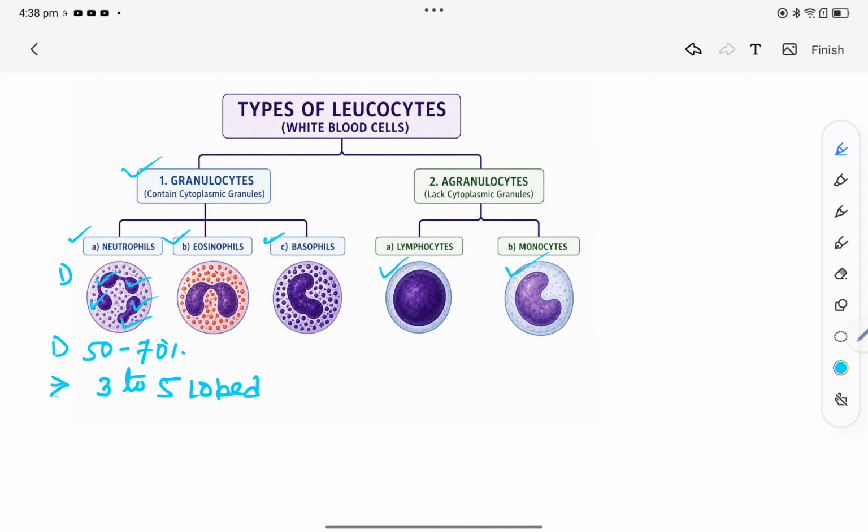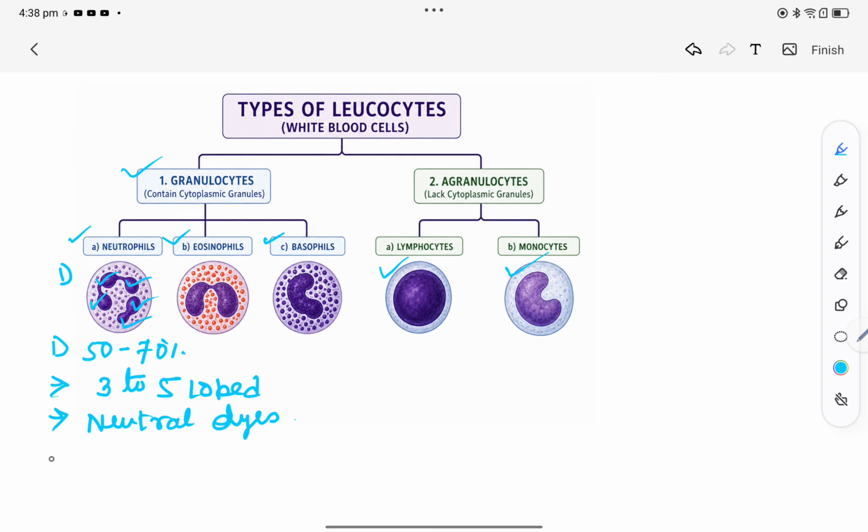The granules present in neutrophils can be stained by neutral dyes, hence the name neutrophils.